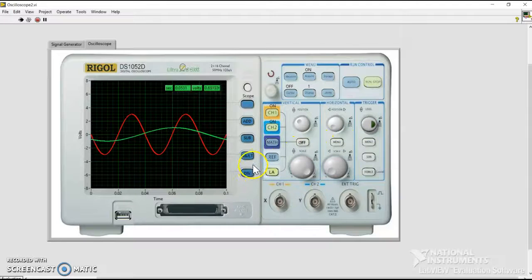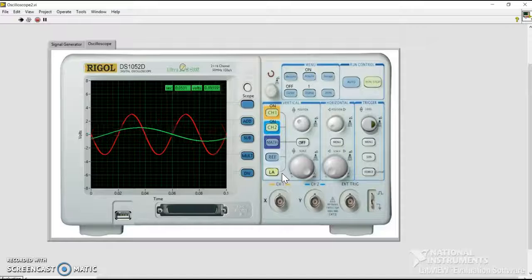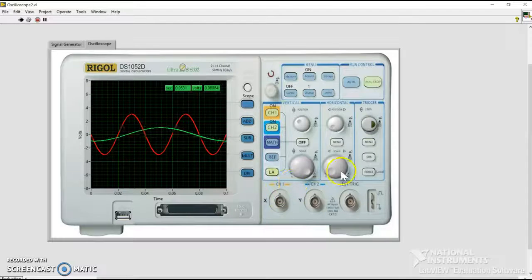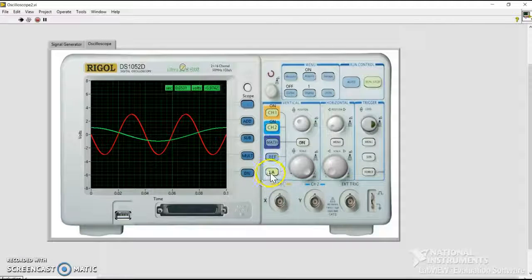Another function that I included as well is some math. This was very difficult for me to create just because of my lack of knowledge with the event structures. But I created a state machine to make this as realistic as possible. So once you click math, it freezes our waveforms, and we can click one of these buttons.